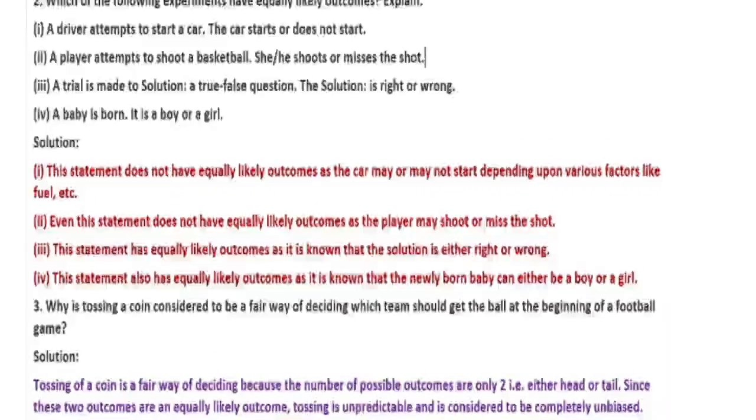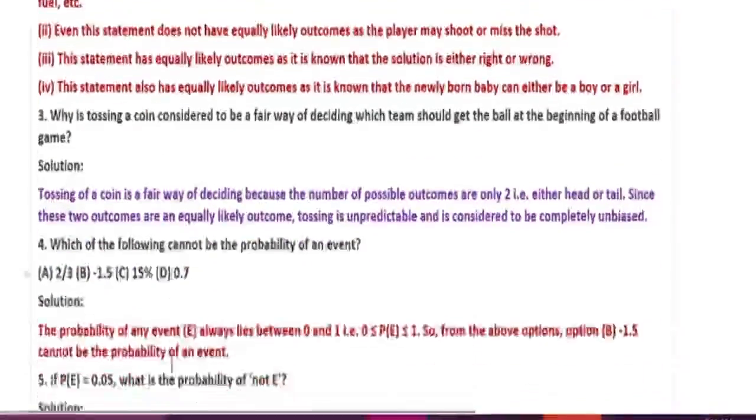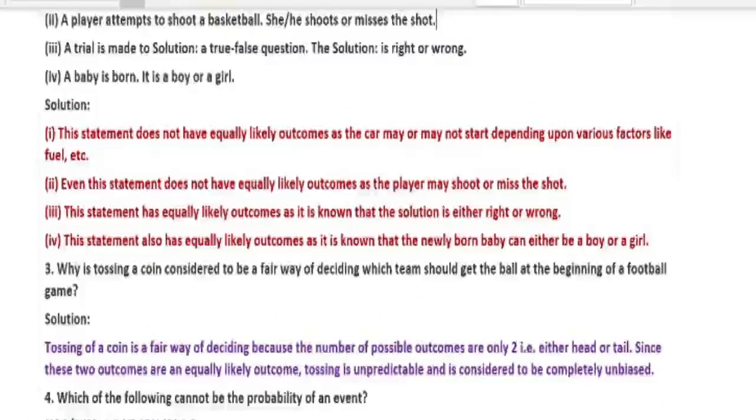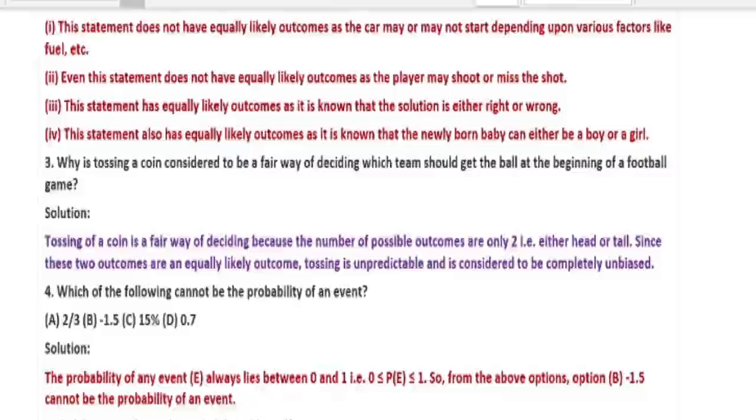And the fourth question, which of the following cannot be the probability of an event? Here some probabilities are given. First one 2 by 3, second one minus 1.5, third one 15%, fourth one 0.7. And we know the probability of an event always lies between 0 and 1.